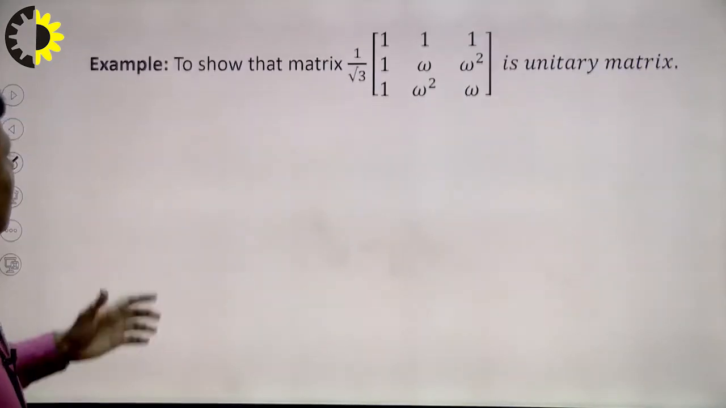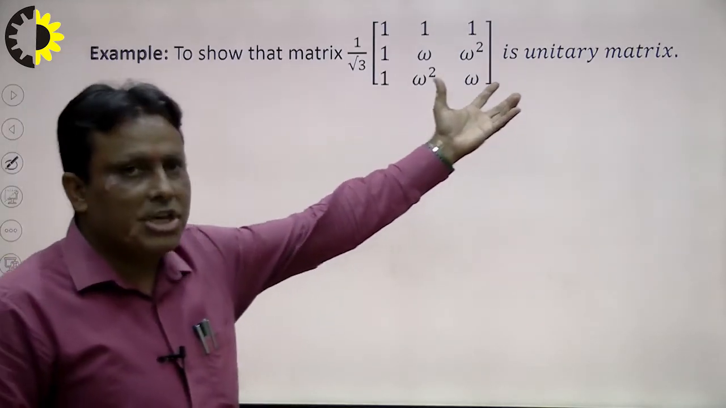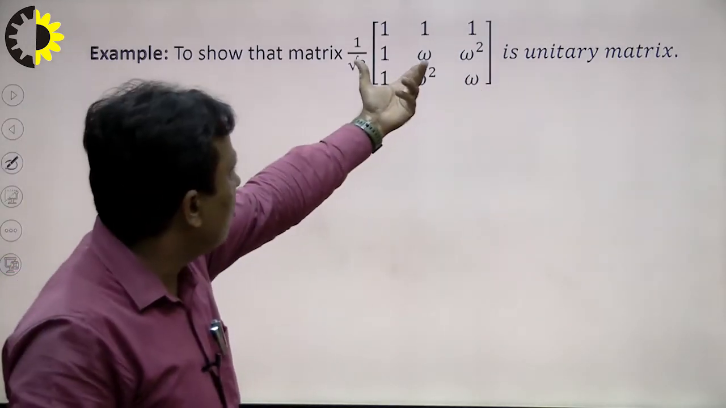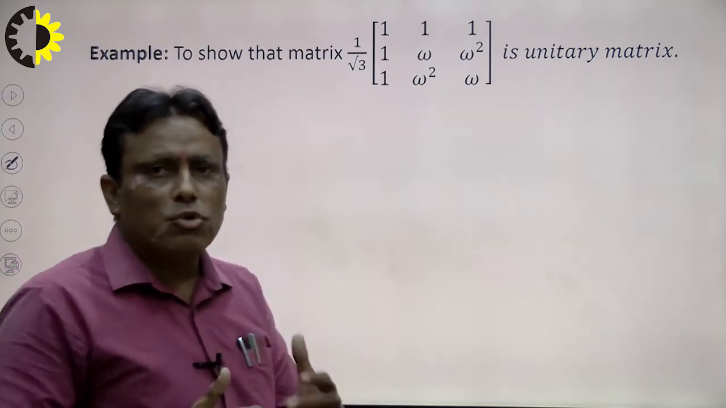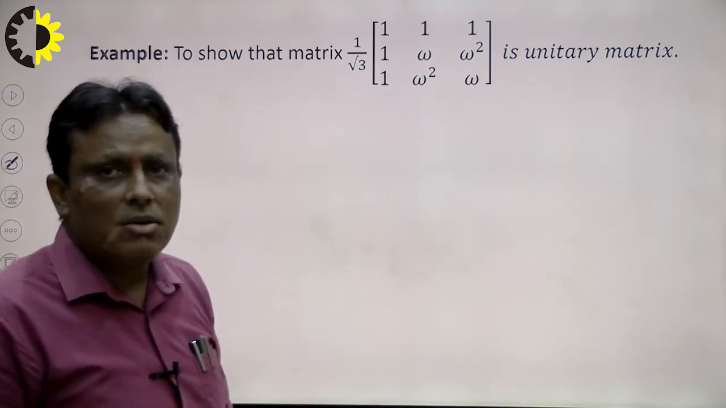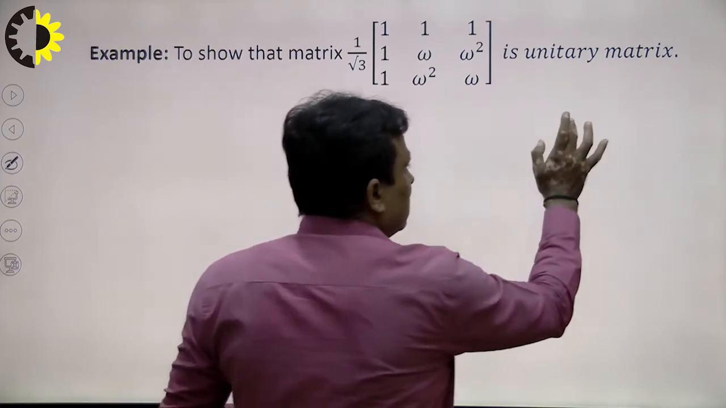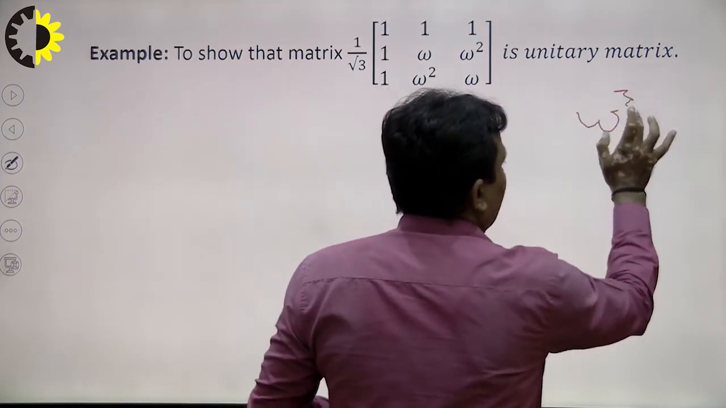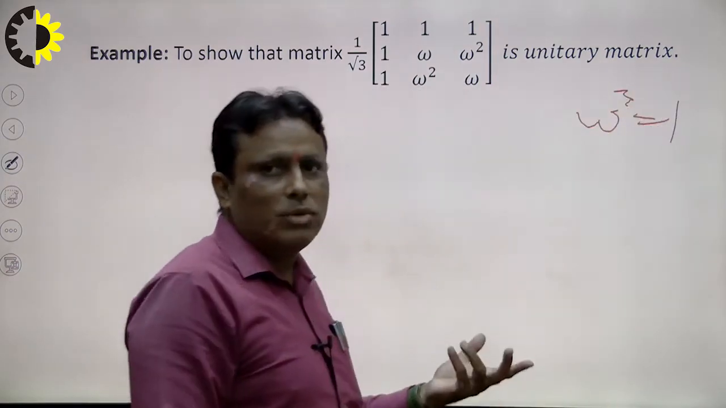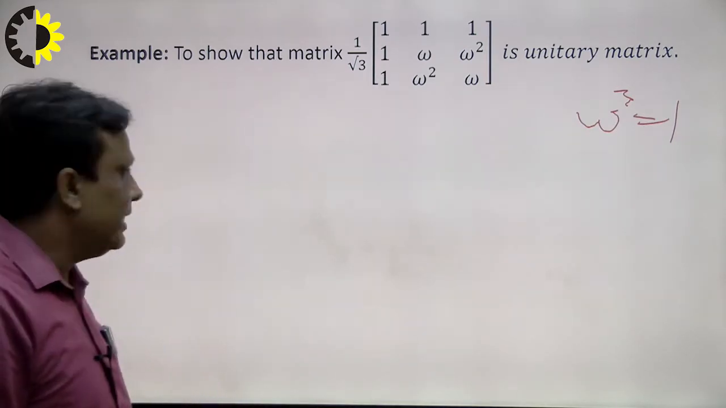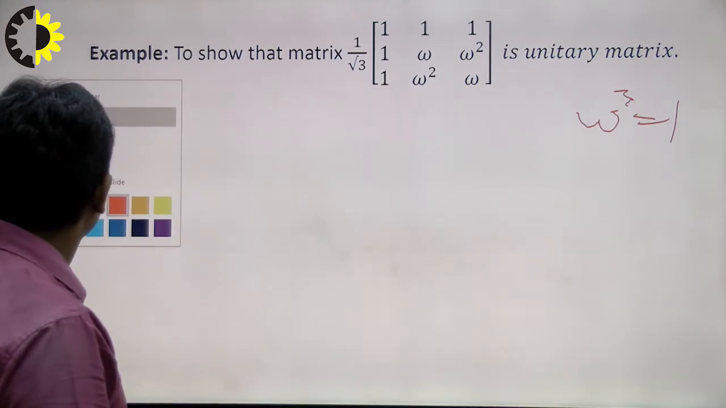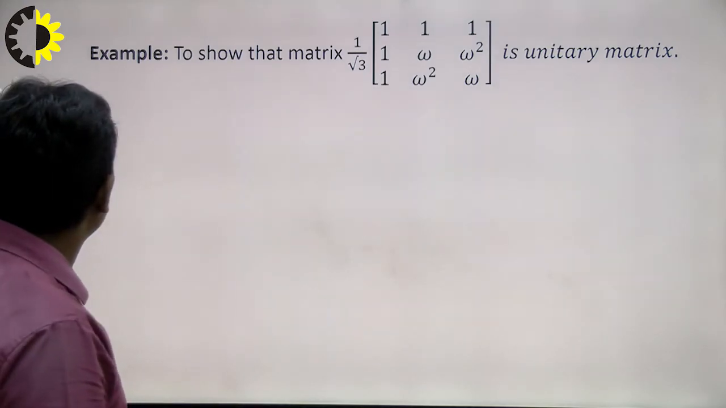Another question is to show that this matrix is a unitary matrix. So I write here 1, omega, omega square, omega. Students study in 12th level that the cube root of unity is known as omega, and omega cube is equal to 1. That is known as the cube root of unity. So I write here another example to consider the problem.